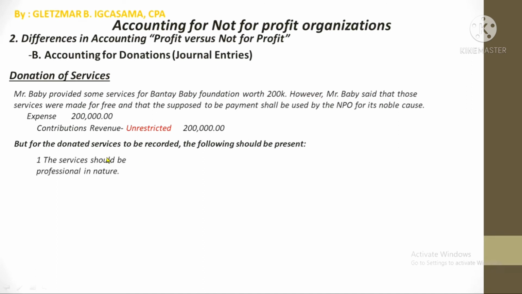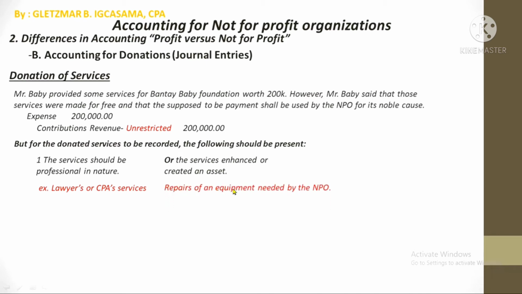What are those? First, is the service professional in nature, like for example, lawyers or CPA services? Or even if not professional in nature, did the services enhance or create an asset? Like for example, repair services for an equipment needed by the NPO.